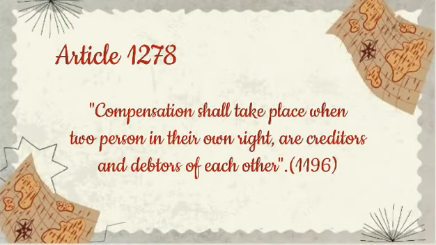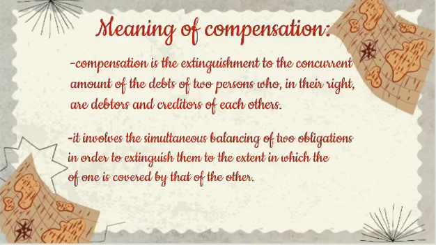Article 1278 states that compensation shall take place when two persons in their own right are creditors and debtors of each other. From the word compensation, it is the extinguishment to the concurrent amount of the debts of two persons who, in their own right, are debtors and creditors of each other. It involves the simultaneous balancing of two obligations in order to extinguish them to the extent in which the amount of one is covered by that of the other.